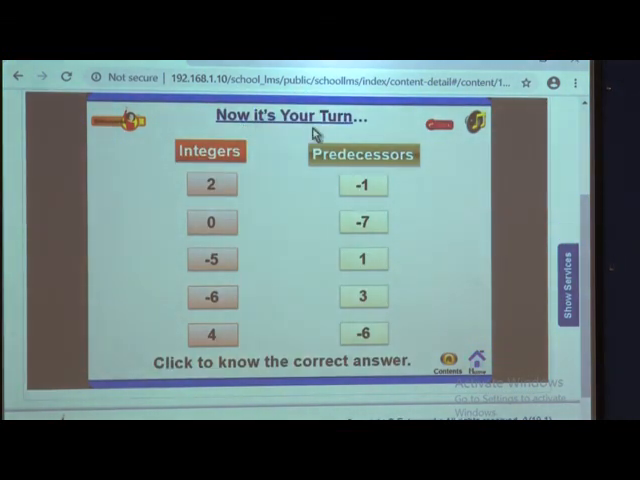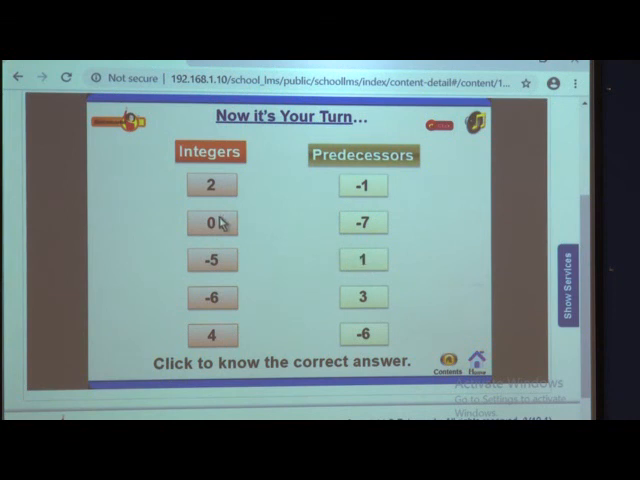Now, it is your turn. We have to find the predecessor of the given integers. Just imagine a number line and give me the answers for all these integers. What will be the answer for 2? You have to think what is the number before it on a number line. The number before 2 is 1. So, the predecessor of 2 is 1.